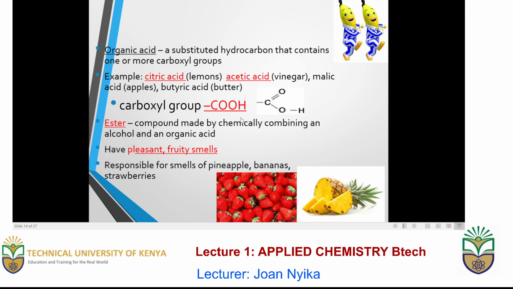What we can see here is a carboxyl group. Usually it is formed of carbon with a double bond to oxygen and a hydroxyl group. Examples of organic acids are what we find in apples, that is malic acid, what we find in butter, butyric acid, what we find in vinegar, acetic acid, and what we find in lemons, citric acid.